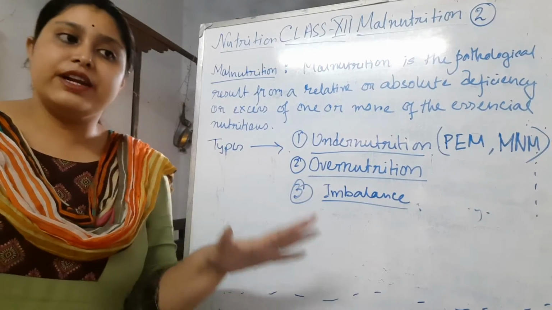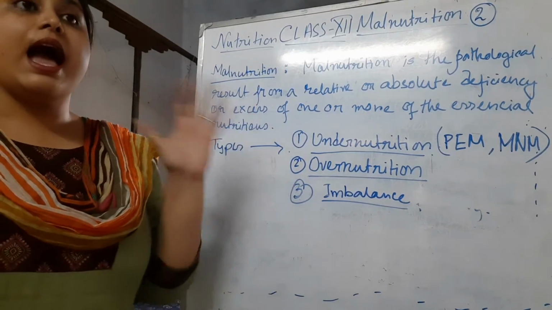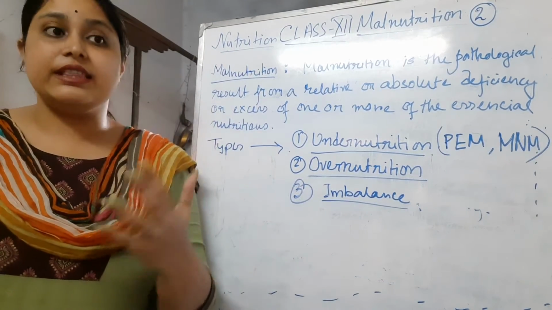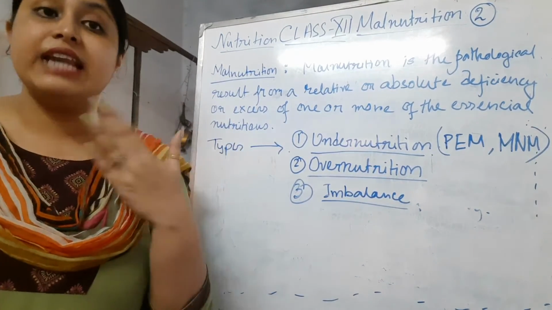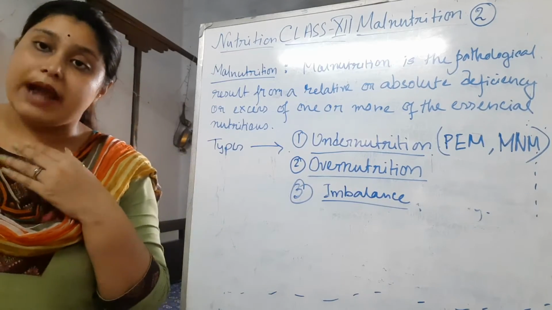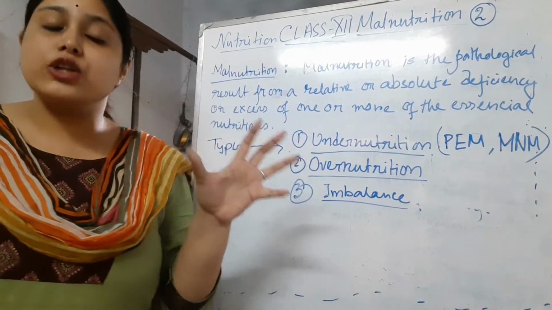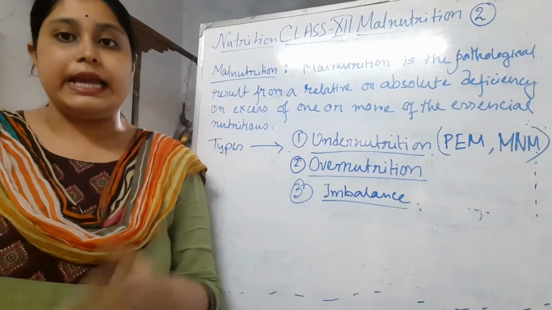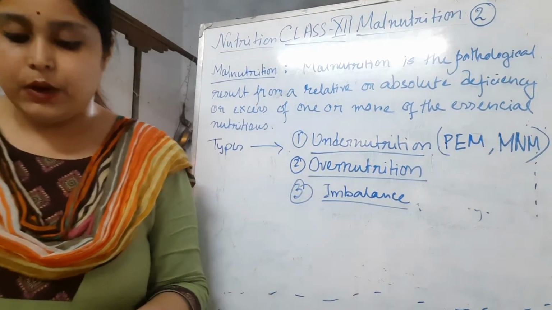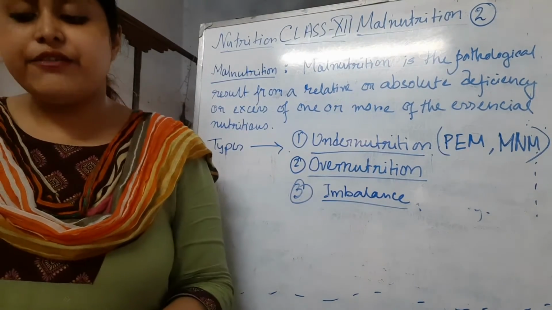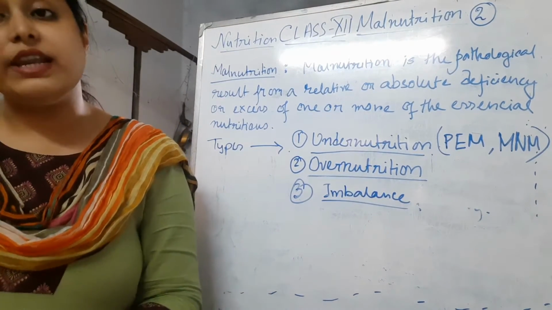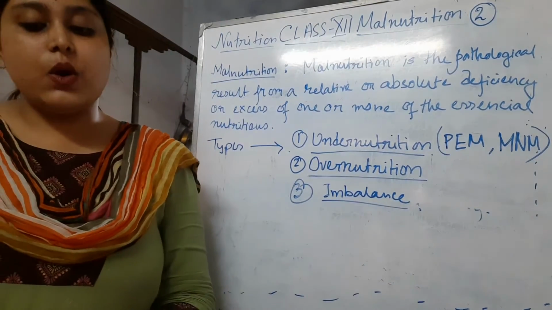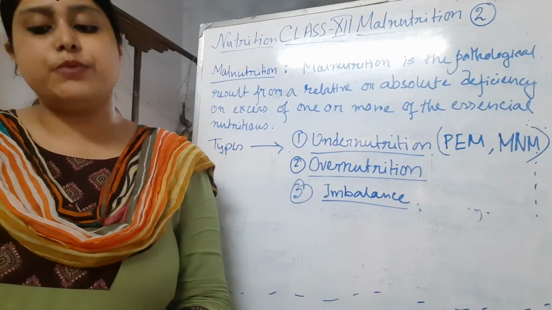There are many such things, like potassium and sodium, and calcium and phosphorus. The calcium and phosphorus in our body should be 2:1, but if it is not, then they will not do their functions properly. So it is called imbalance. Each and every nutrient has specific metabolic reactions, and the balance among those nutrients has to be maintained.